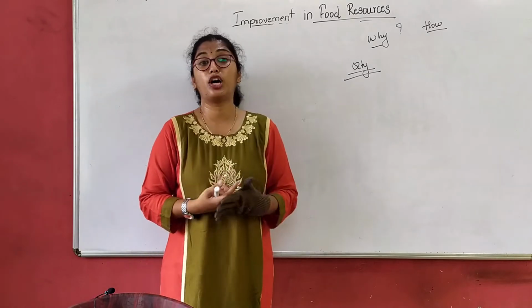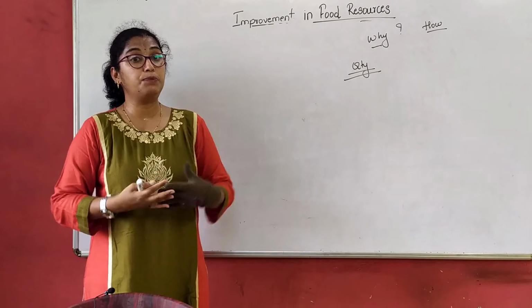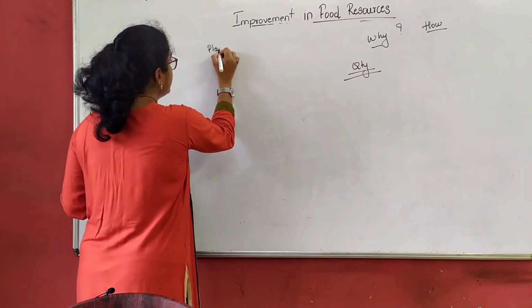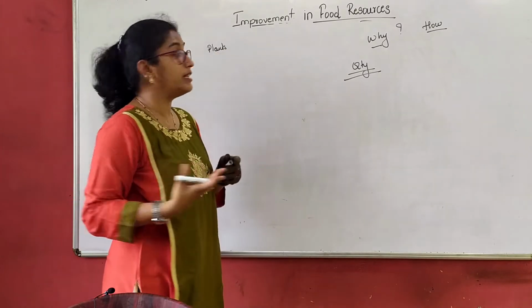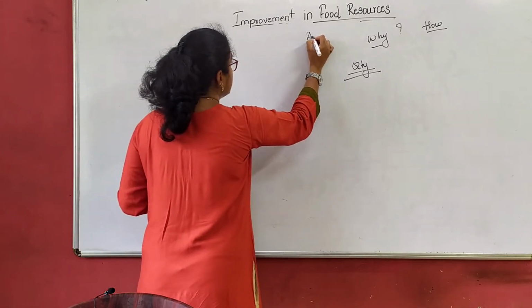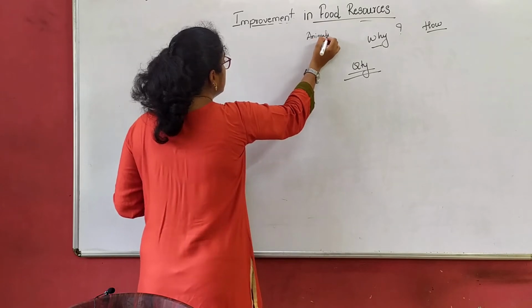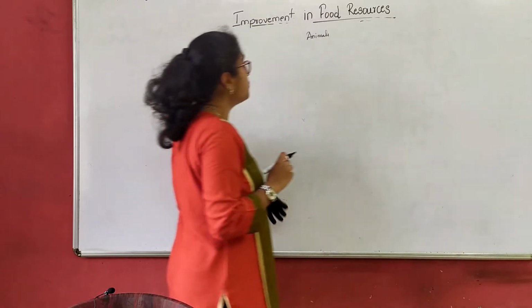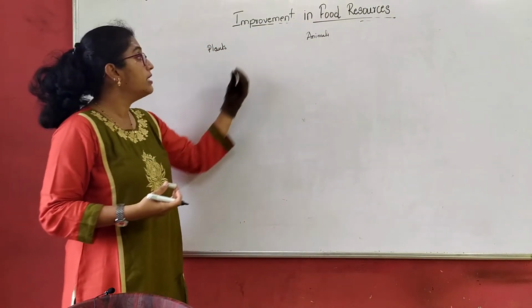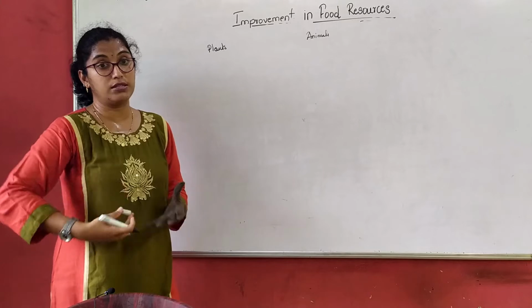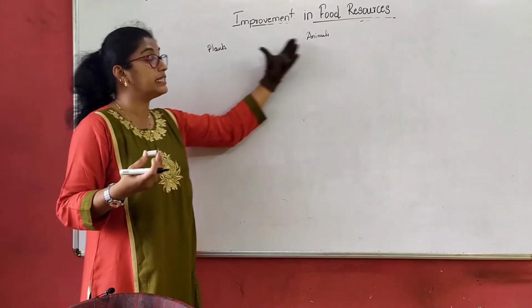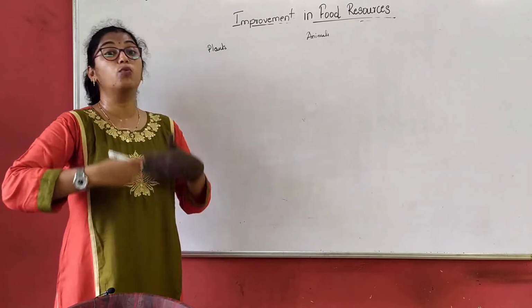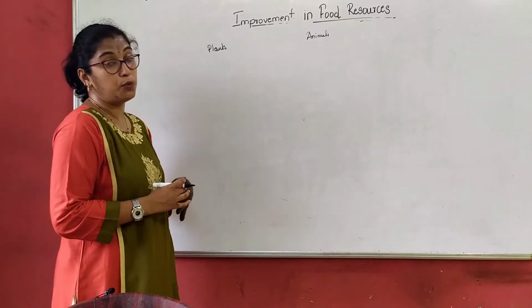Now when we talk about improvement, we talk about it in widely two areas. One is production in plant resources, and another is production in animal resources. How do we get the resources from plants and animals, how are we improvising it, and what measures are we taking to improvise it.